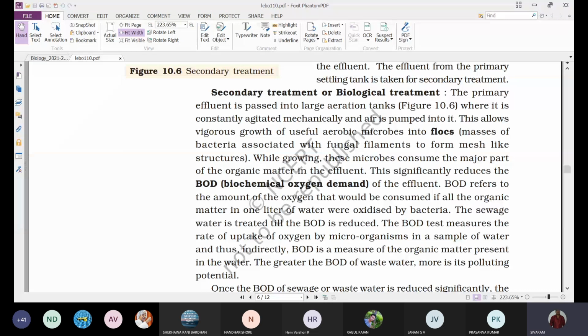The different organic matter present in that sewage water or effluent, together with the bacteria and fungal filaments, gets mixed up and forms a mass or a network, a mesh-like structure, which we call a flock. Because of continuous aeration, these flocks are developed.